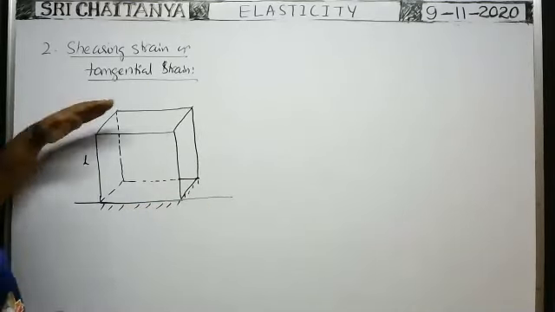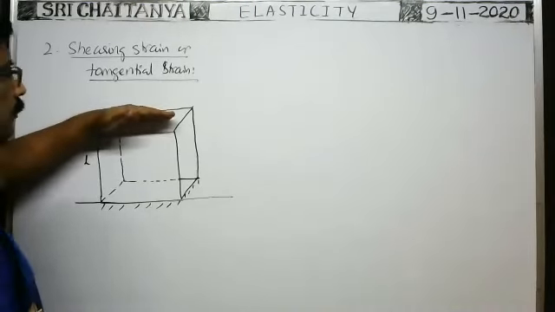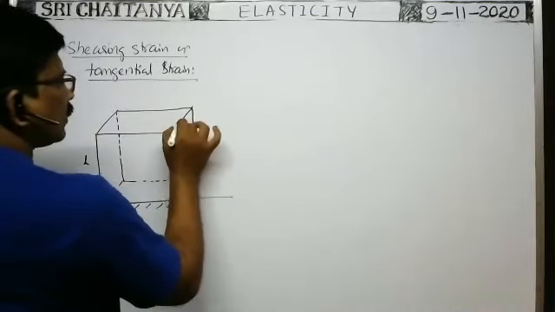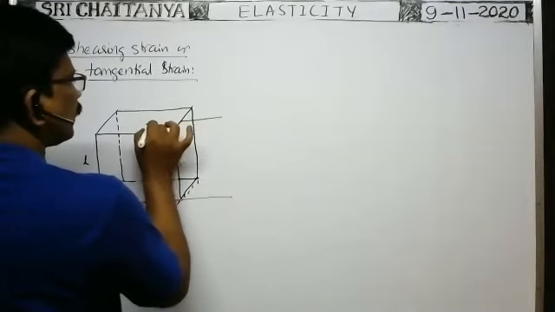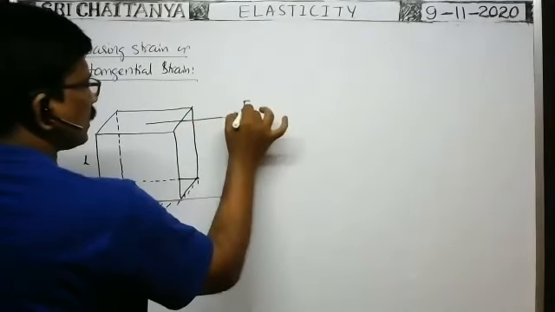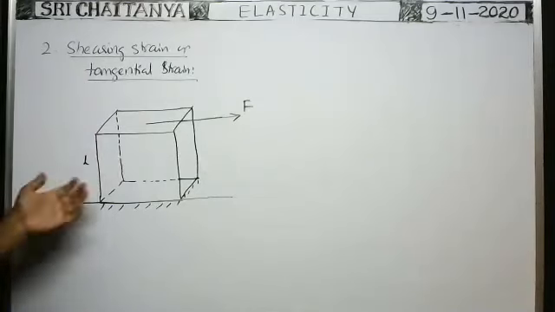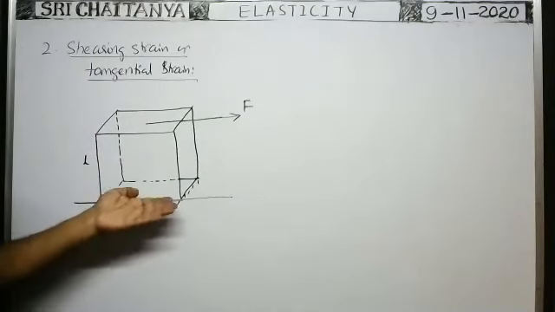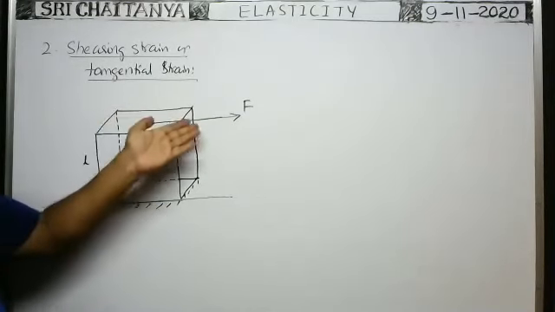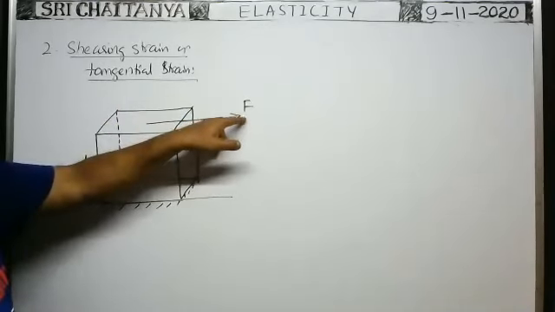On the upper surface of the cube, along the tangential direction, some deforming force is applied like this. The bottom surface is fixed, and on the upper surface, along the tangential direction, some tangential force is applied.